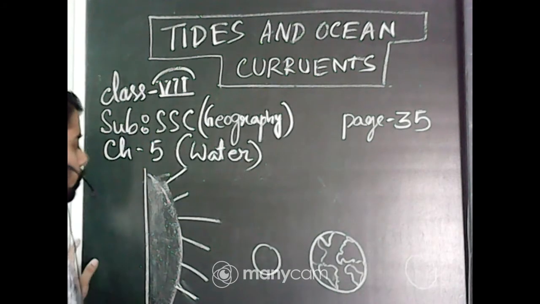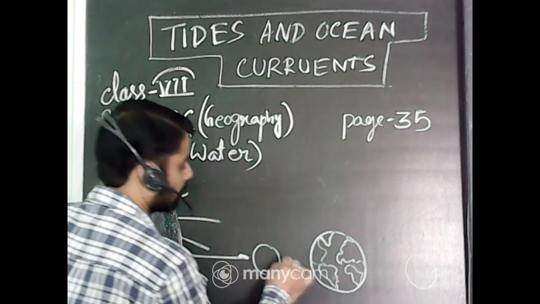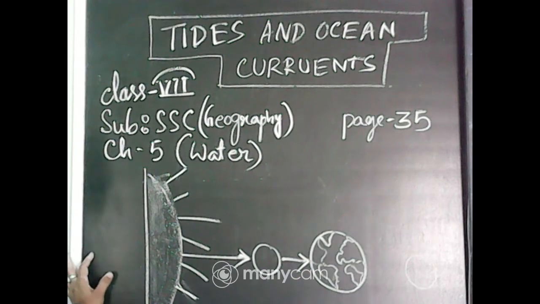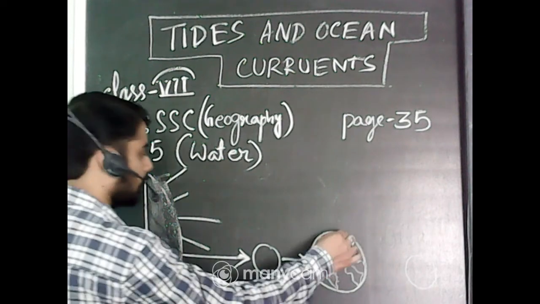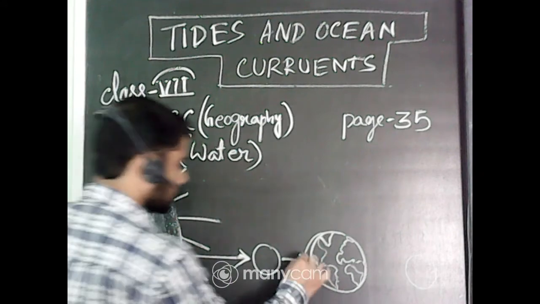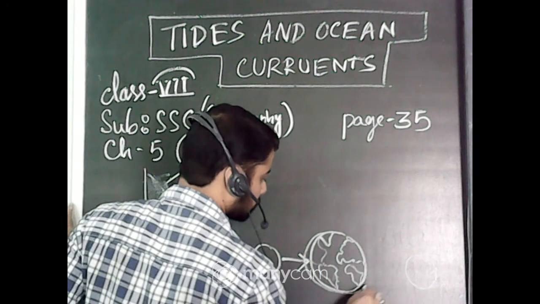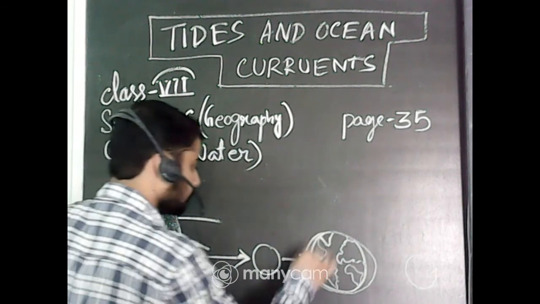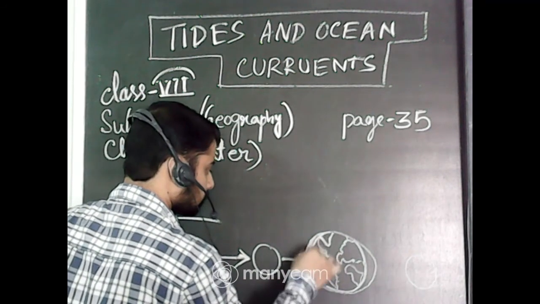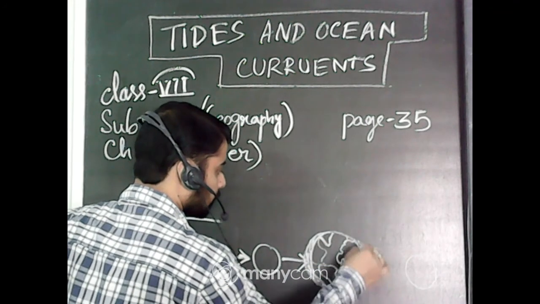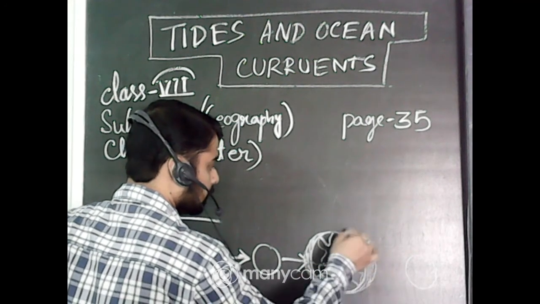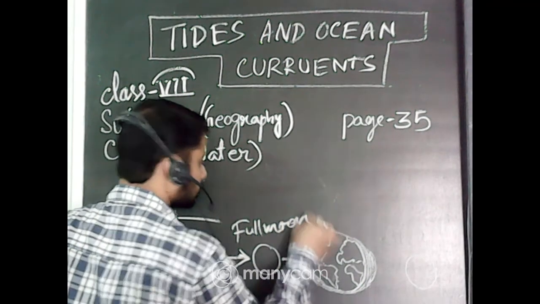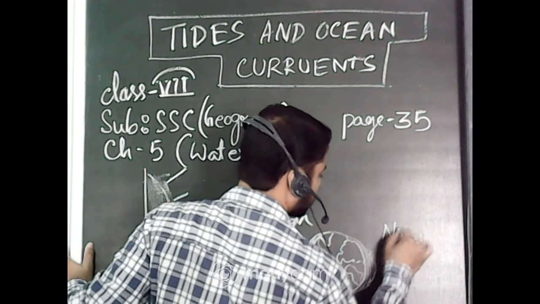So when the moon, sun and earth are in the same line, what happens in this position? The water bodies of the earth come closer. So the water rises, all the water bodies in this way, because of the gravitational pull of the moon, in full moon night and also in new moon night.